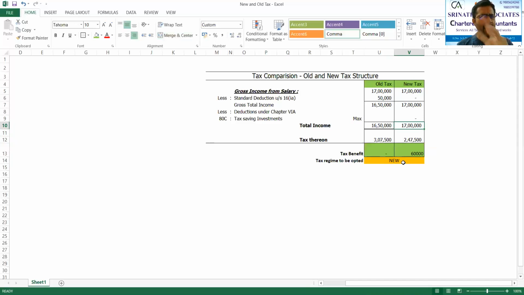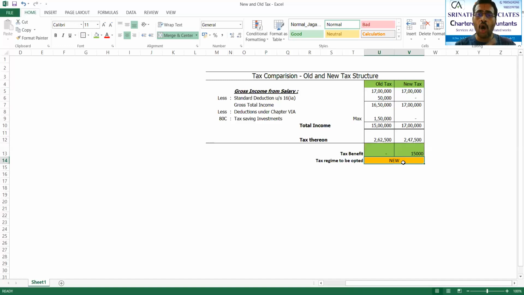In the same case, assume he has a deduction, that is, he has made an investment of 1,50,000. Yes, I have taken 1,50,000. Please see, in such case also, it is always advisable to go to the new one. Why? Because in the new one, there is a tax saving of 15,000 rupees compared to the old one. That's why it is always beneficial to go to the new one in this circumstance also.